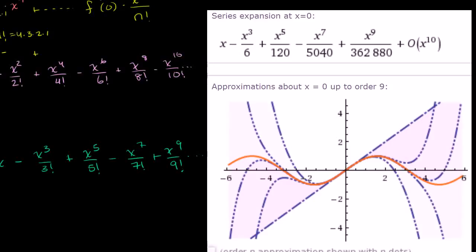I've talked a lot about using polynomials to approximate functions. But what I want to do in this video is actually show you that the approximation is actually happening. So right over here, and I'm using Wolfram Alpha for this. It's a very cool website. You can do all sorts of crazy mathematical things on it.